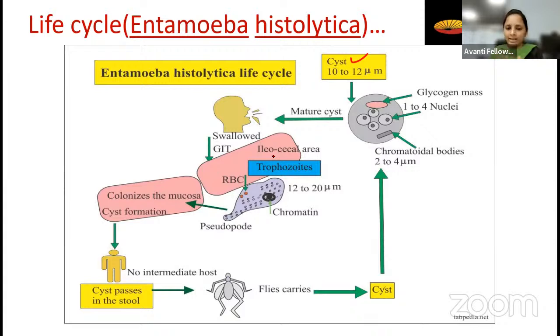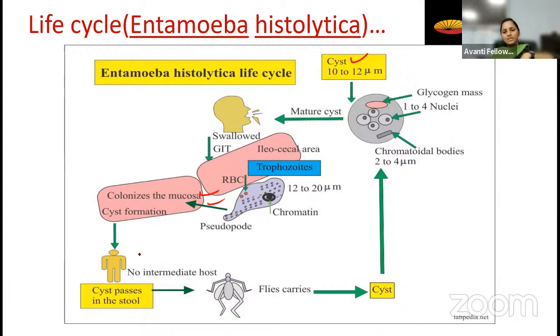In the intestine, there is a trypsin enzyme. The trypsin enzyme opens the cyst wall and the active parasite is released into the intestine. Now this active parasite feeds on the tissue of the intestine and goes on damaging the intestine, right? See here, this is what is given here. Okay, fine. So now what will happen?